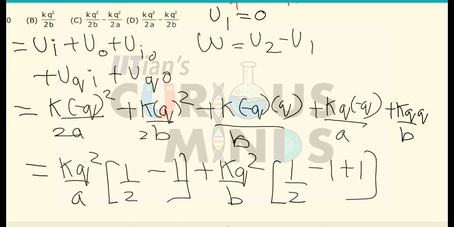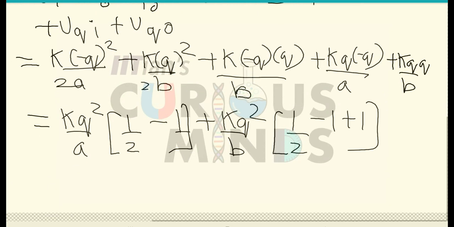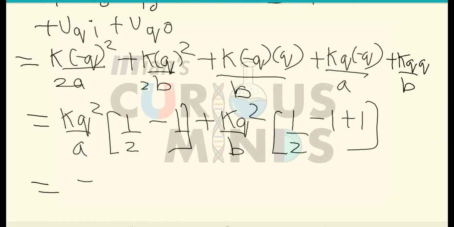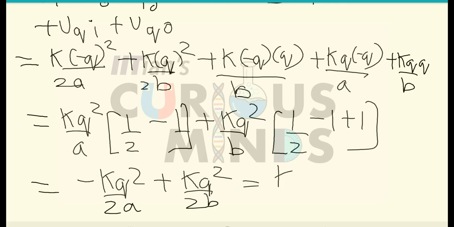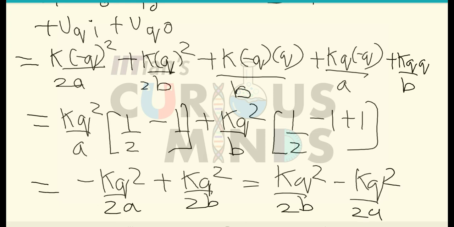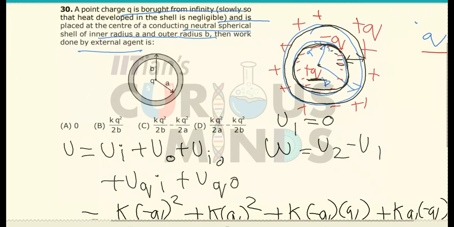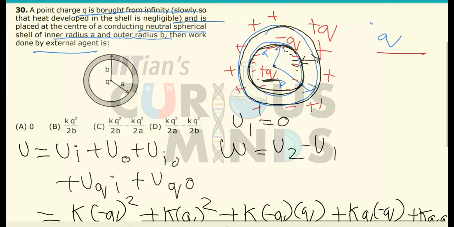So this is the total interaction energy for a and b. For a it will come out to be minus q square divided by 2a, and for b it will come out to be plus q square divided by 2b. If I rearrange this part, it can be written as k q square divided by 2b minus k q square divided by 2a. This is the total work done, which is equal to option number C.